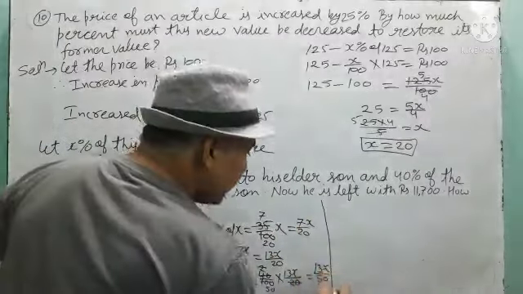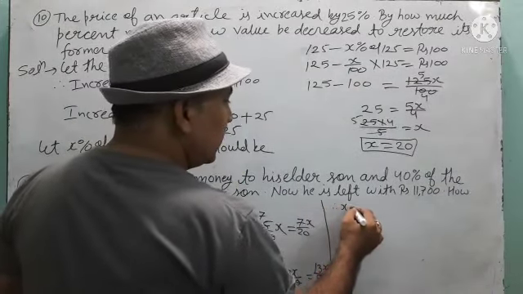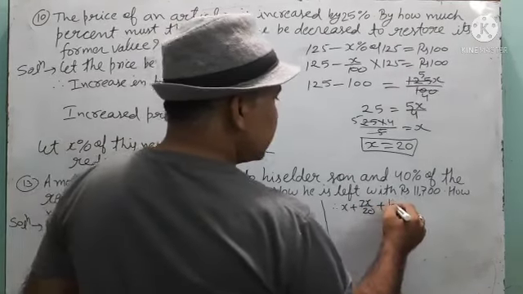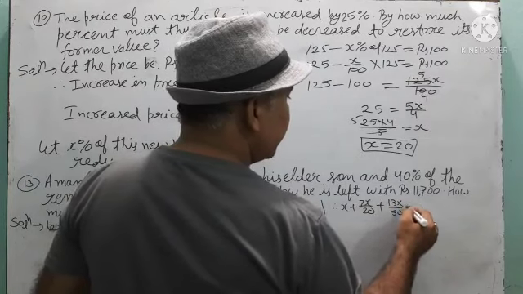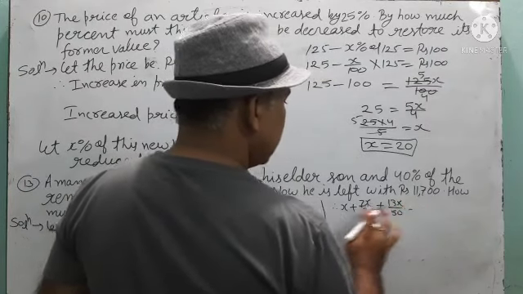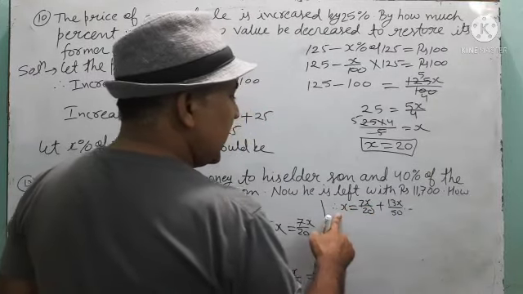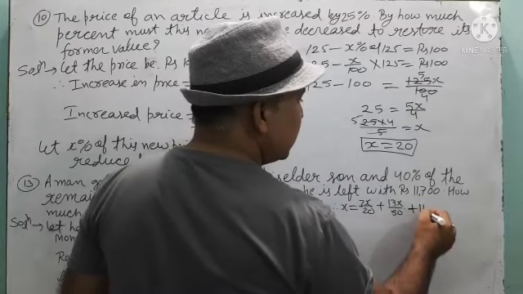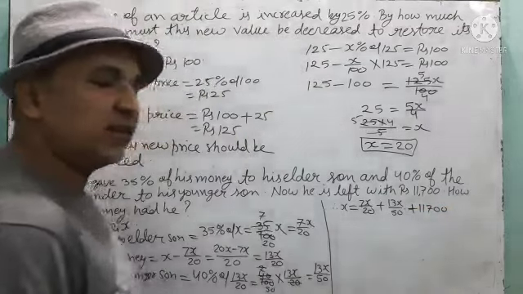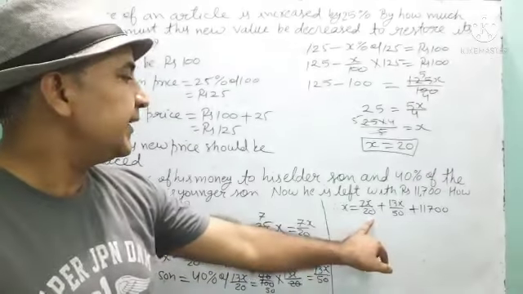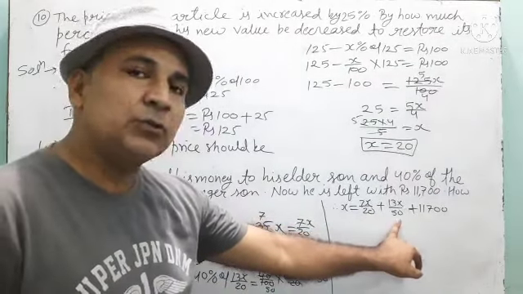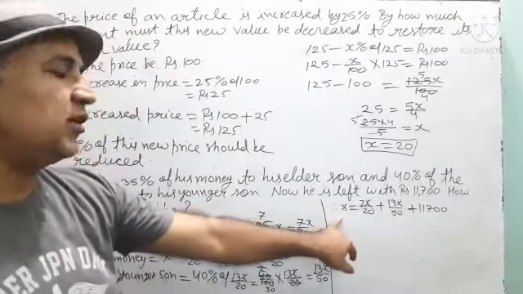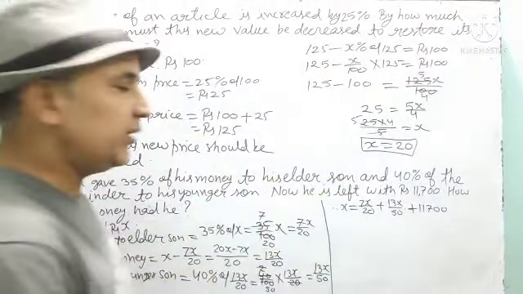That means according to the question, x is equal to 7x by 20 plus 13x by 50 plus 11,700. Is this understood? Money given to elder son, money given to younger son, and left money. Addition of all the three should be equal to the total money. Now solve and find the value of x.